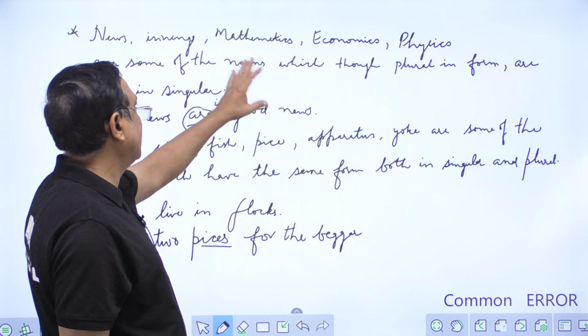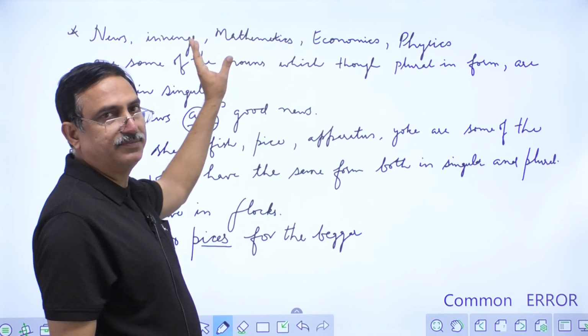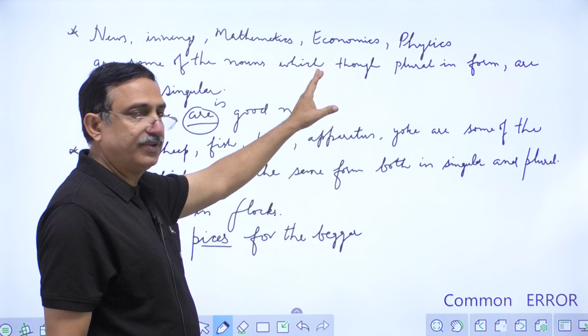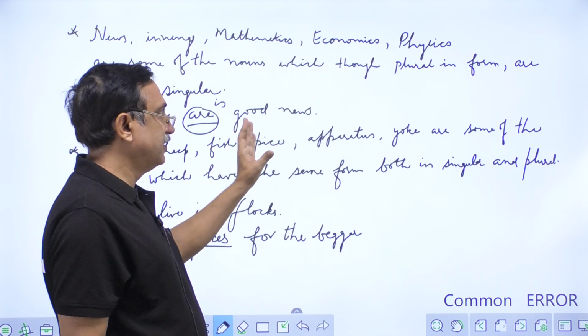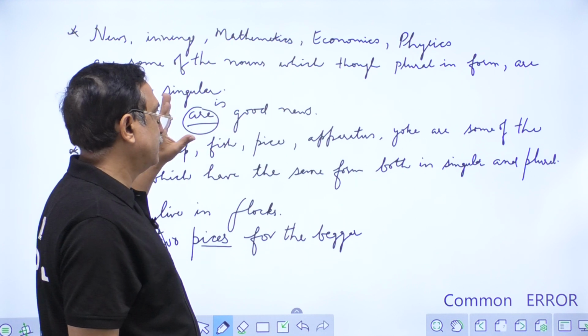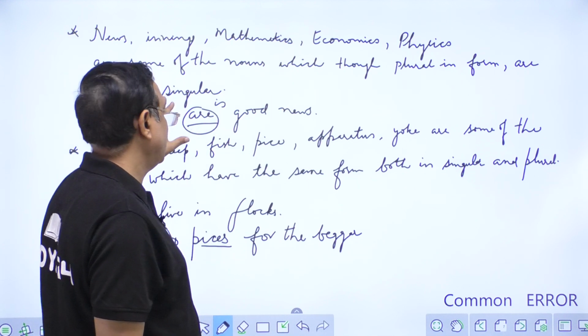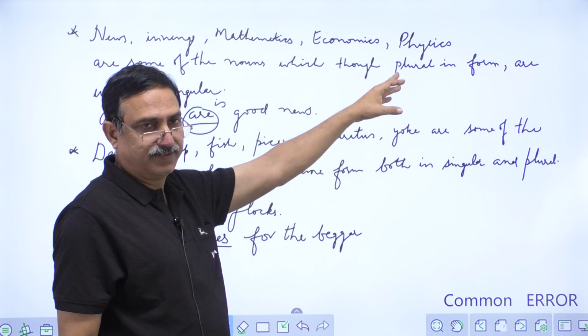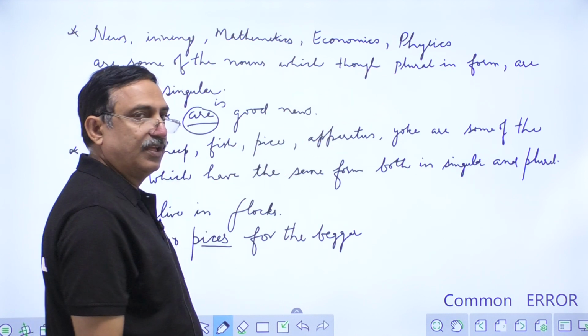So whenever you see mathematics, mathematics is a singular subject. So is economics, it is again a singular subject. Physics, physics is again a subject. So they are used in singular only, although there is S. Okay, the next rule: